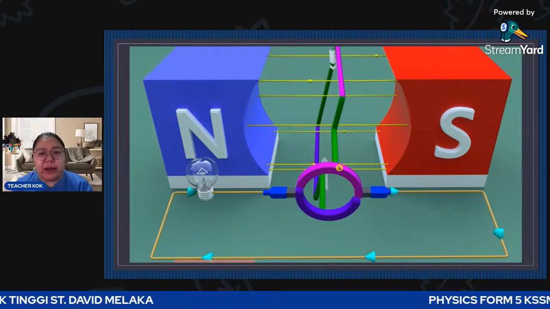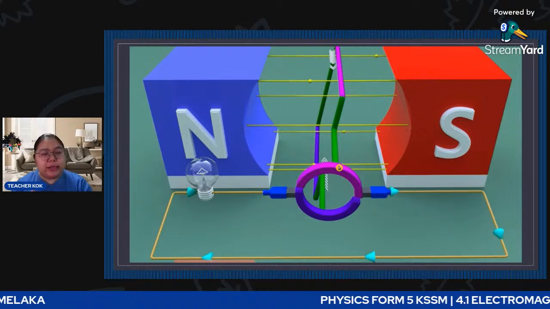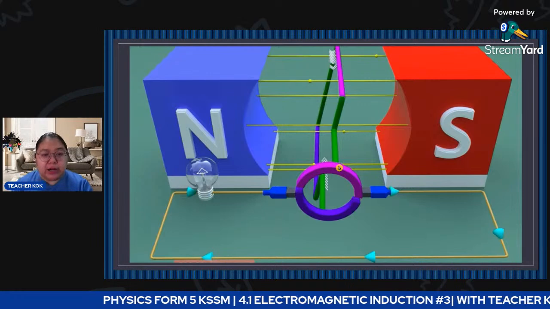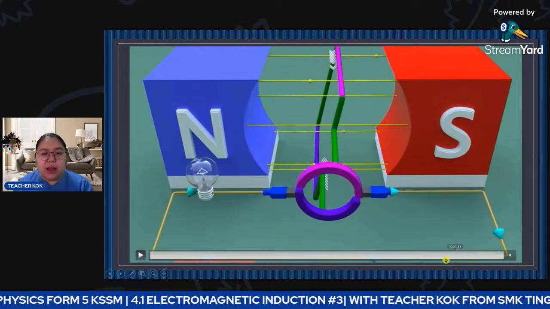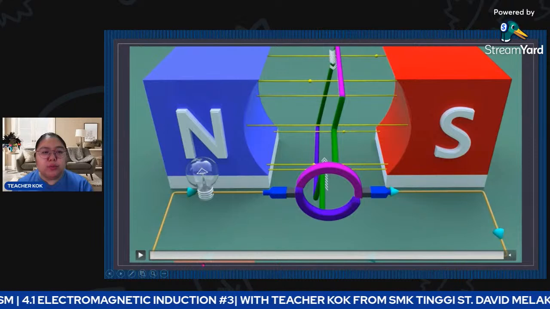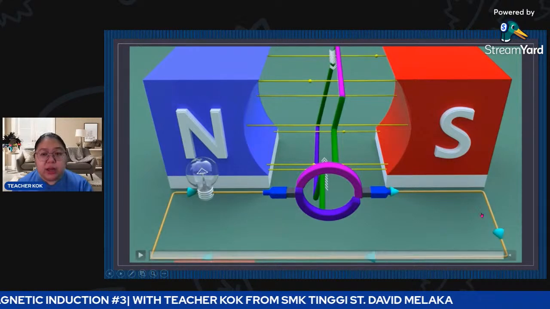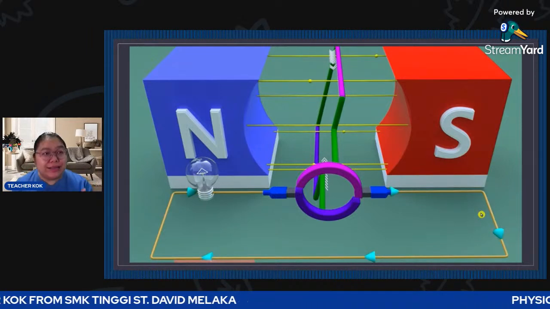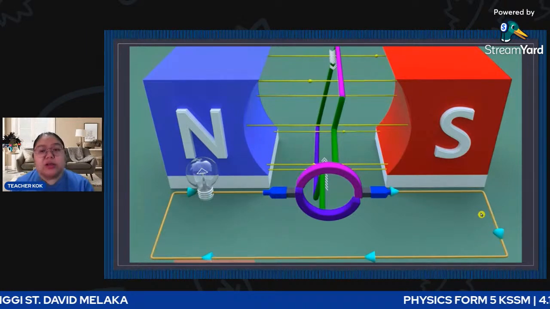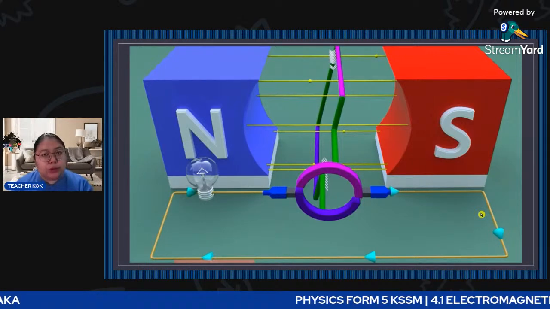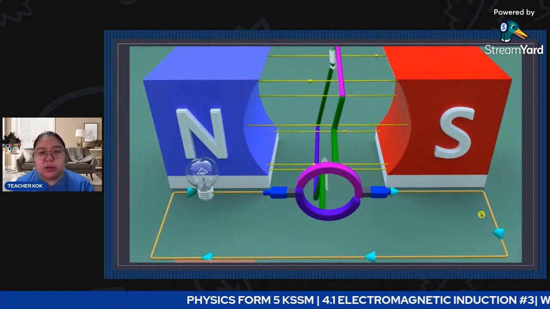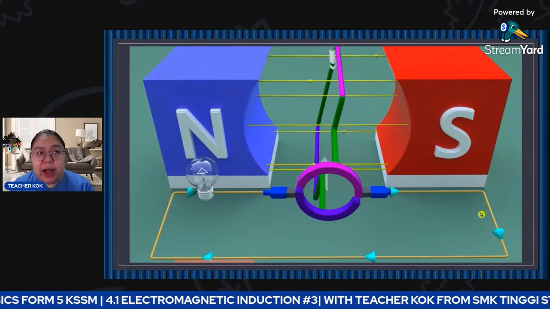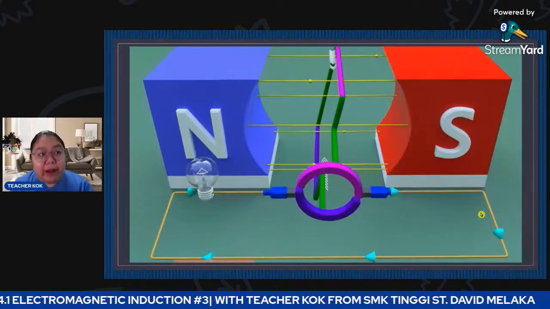So you can find that the rotation is always in the same direction. The rotation of the coil is always in the same direction. How about the outside? Outside, you can see the current is also moving in the same direction. When you find the current is always in the same direction, that means this one is a direct current. So from here, maybe you say, I do not know how the current flows, because we just know how the force moves. So how do you know how the current flows? We need to know the Fleming right hand rule.